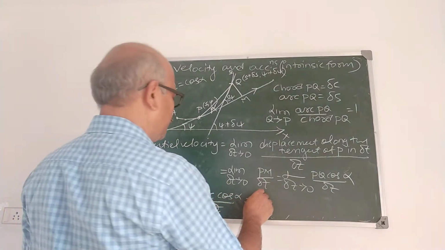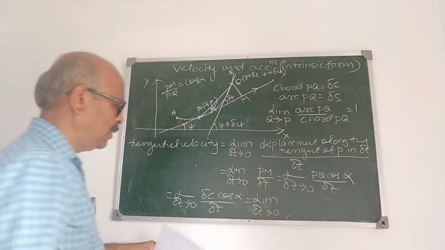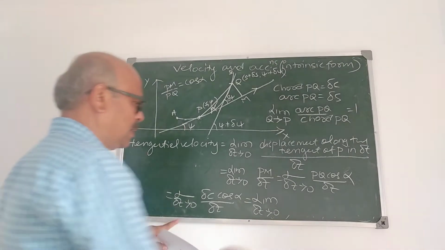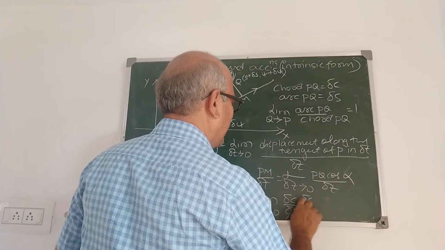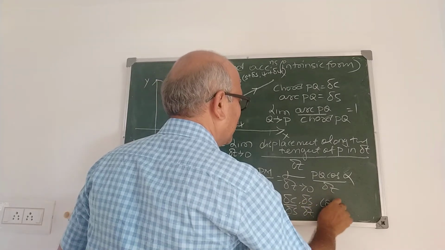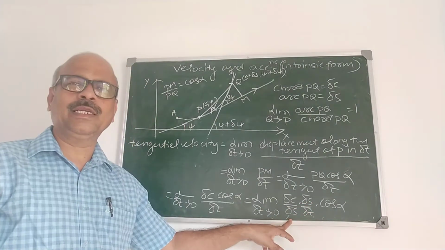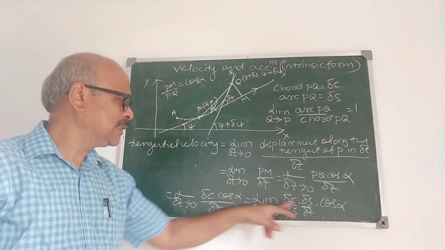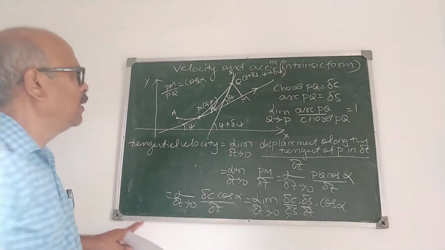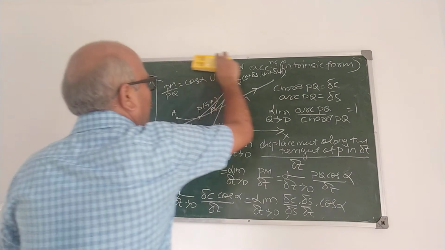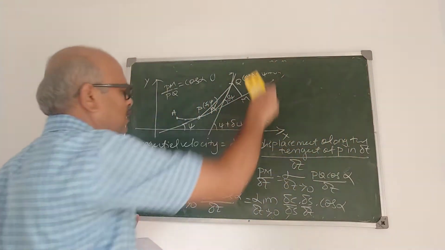Therefore it is limit delta t tends to 0, delta C by delta S into delta S by delta t into cos alpha. So you have taken delta S here, introduce delta S. Now take the limiting case. Limiting case, what do you get?